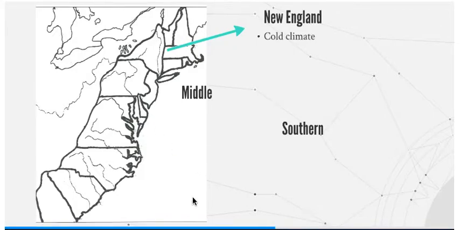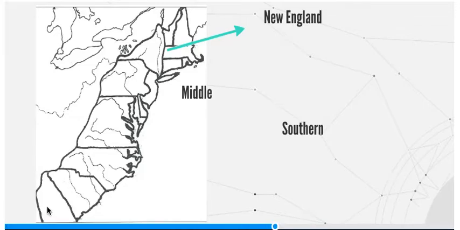So your southern colonies, your New England colonies, and your middle colonies are up here. Our southern colonies are from bottom to top: Georgia, South Carolina, North Carolina, Virginia, and Maryland. We do count Maryland as a southern colony as of right now because they do participate wholeheartedly in the slave trade at this point in time in the 1700s.